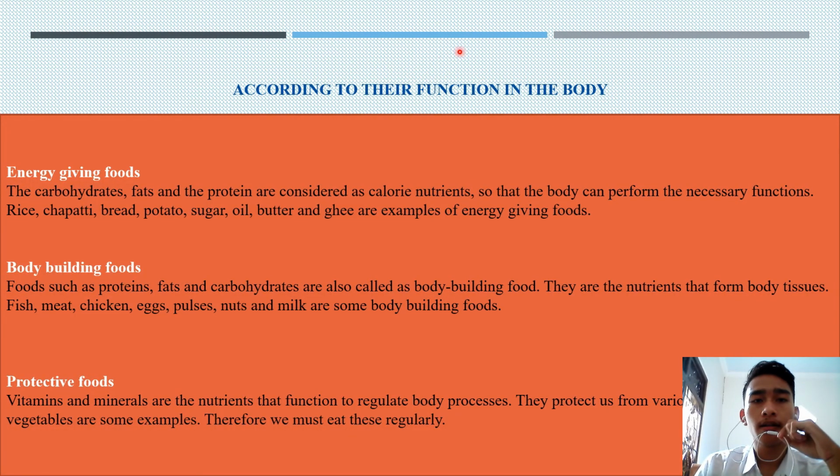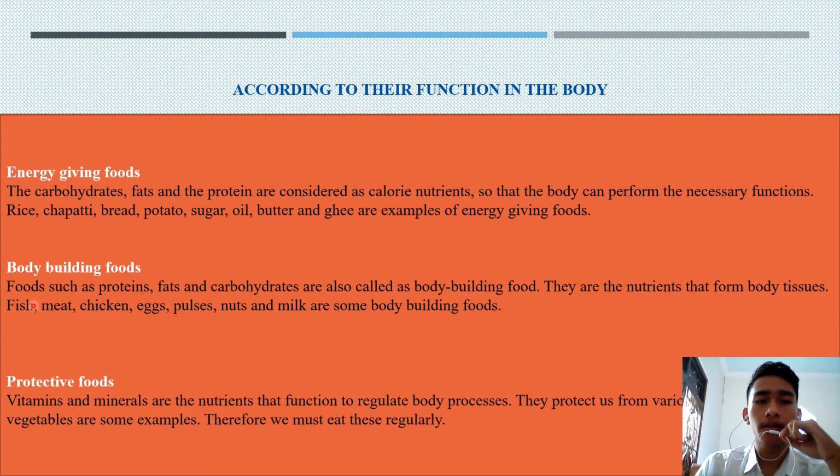And then, according to their function in the body, the first is energy-giving food. The carbohydrate, fat, and protein are considered as calorie nutrients, so that the body can perform the necessary functions. For example, rice, chapati, bread, potato, sugar, oil, butter, and ghee.